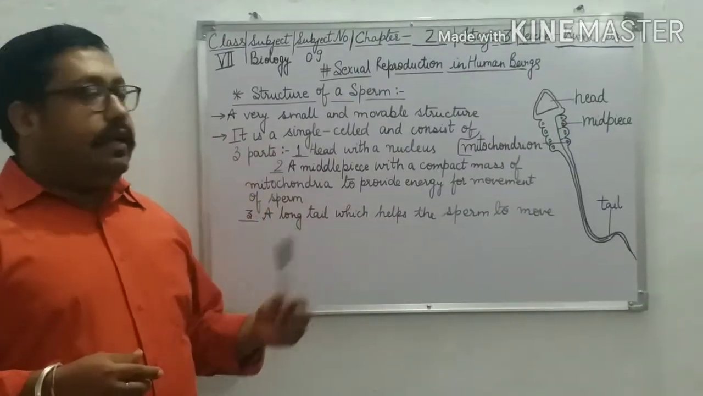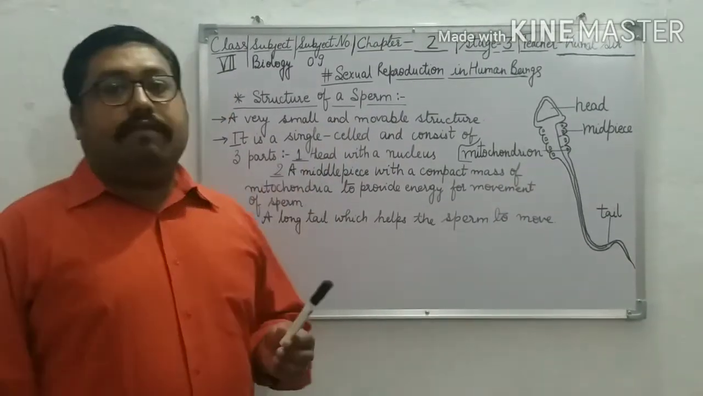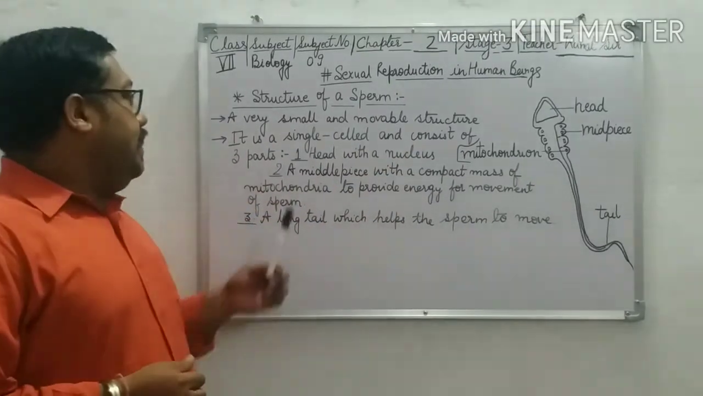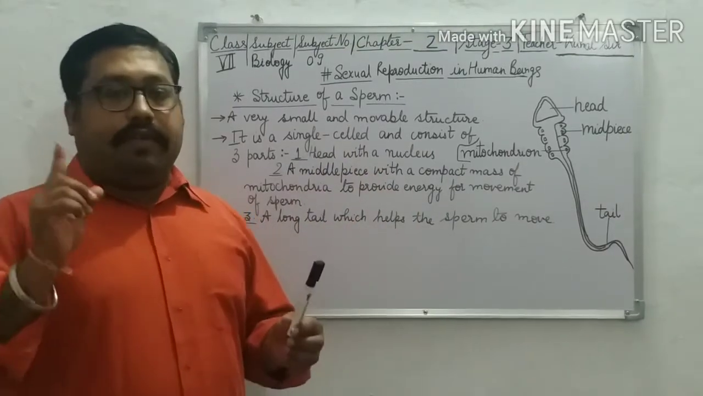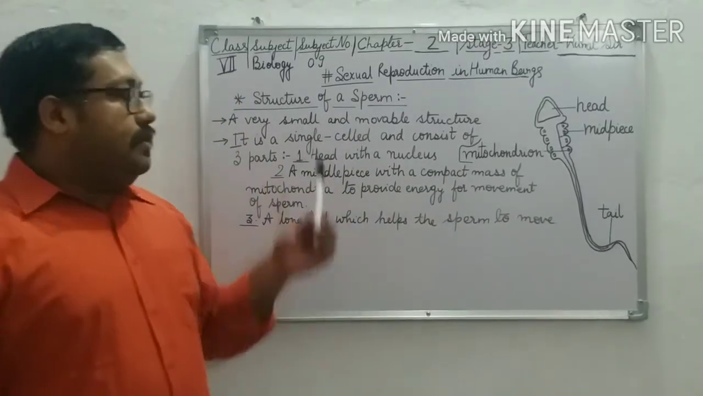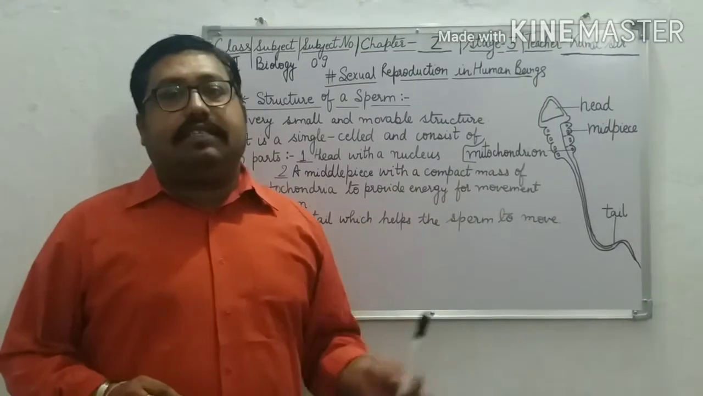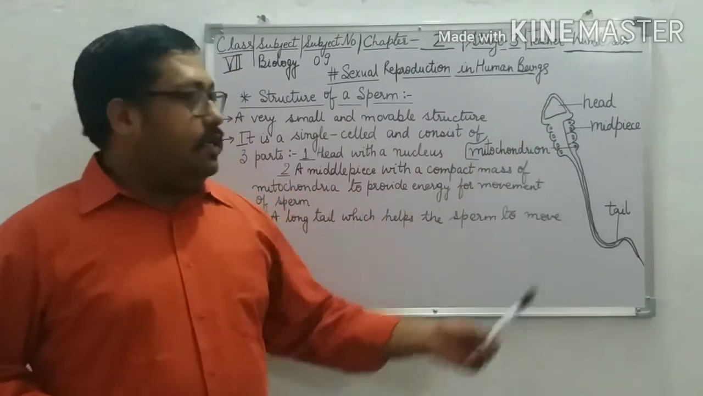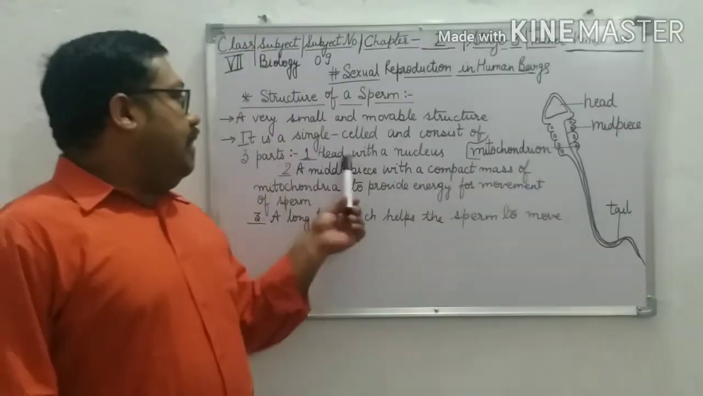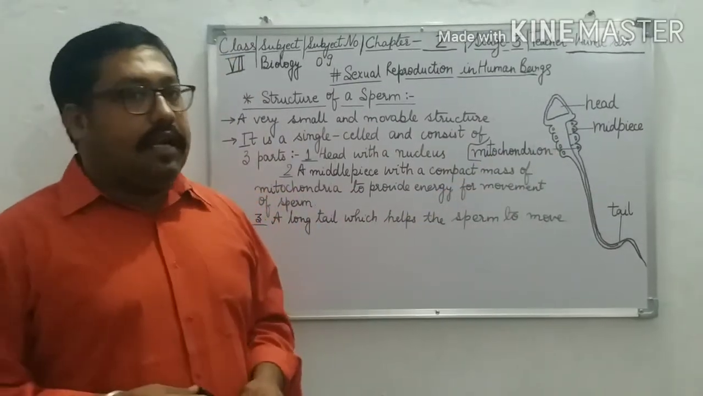So now let us understand the structure of a sperm. Sperm is a very small and movable structure. It can move. Okay? And it is made up of a single cell and consists of 3 parts. As you can see in the diagram, sperm is a single cell, and it has 3 parts. First is head, second is midpiece, third is tail. Okay? So first part is the head with a nucleus.